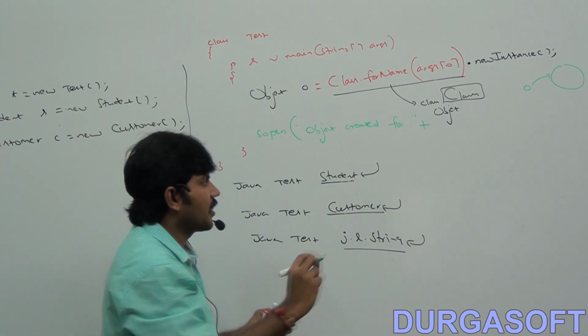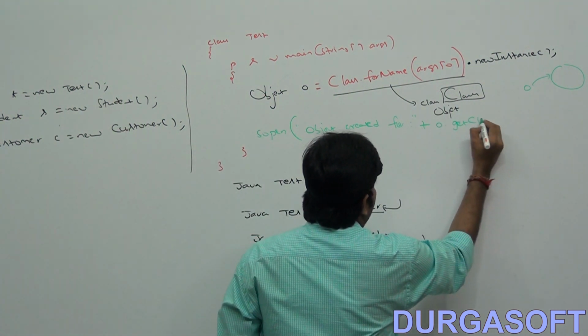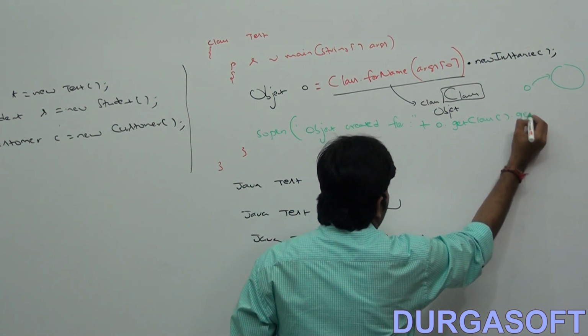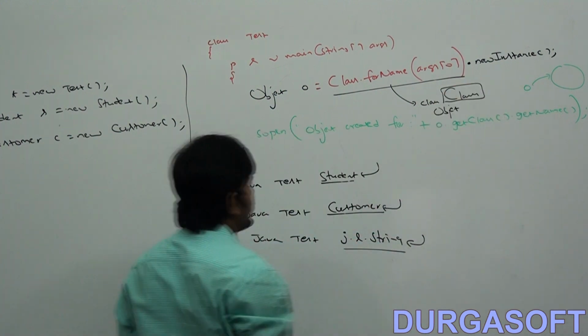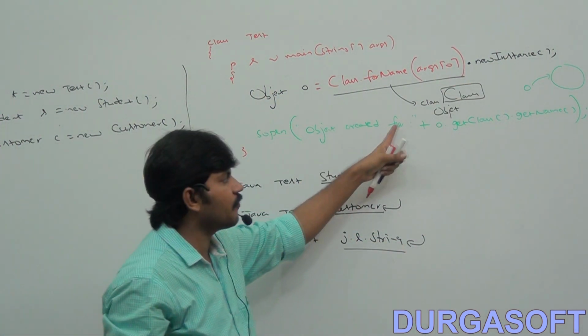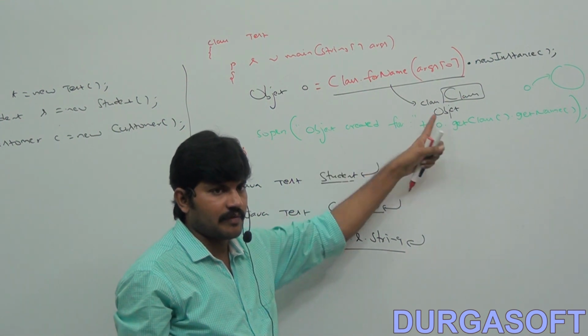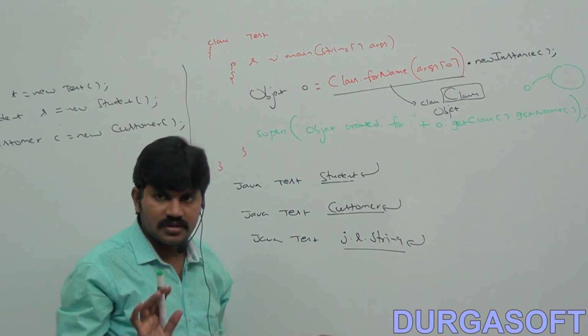Can I spell it out? It is o.getClass().getName(), like object created for so and so class: object created for student, object created for customer, object created for string. Is it clear for all of you?